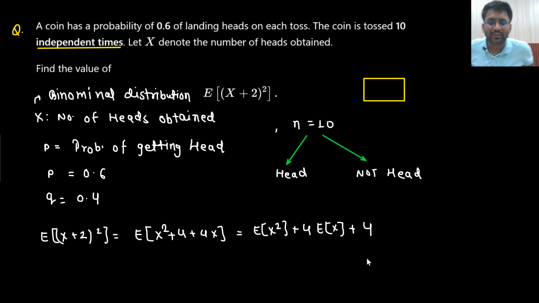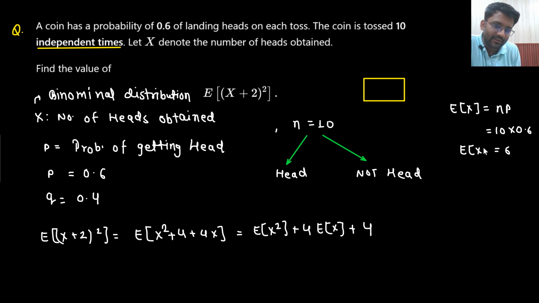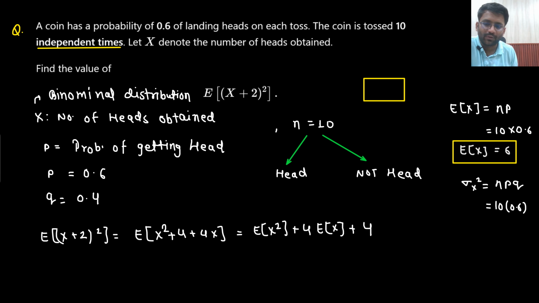Now what will be the expectation of X square? First, let me know what the expectation of X is. Sir, expectation of X is nothing but n into p. The number of trials is 10. What is the value of n? What is the value of p? That is 6, so expectation of X is 6. Now what is the variance? Variance is n into p into q, that is 10 into 0.6 into 0.4, which is 2.4.